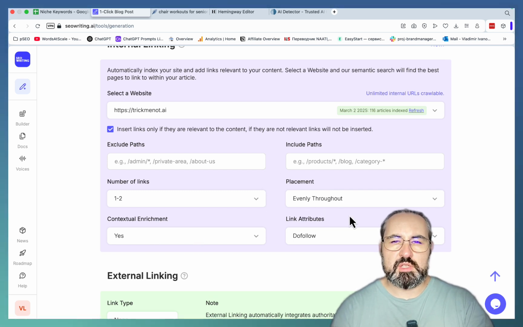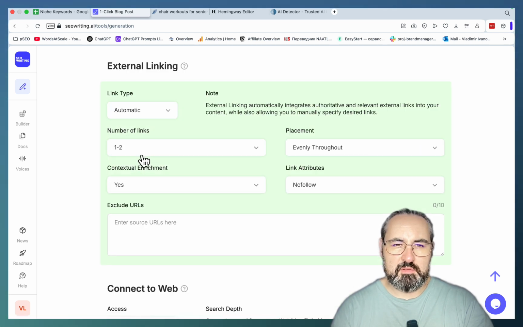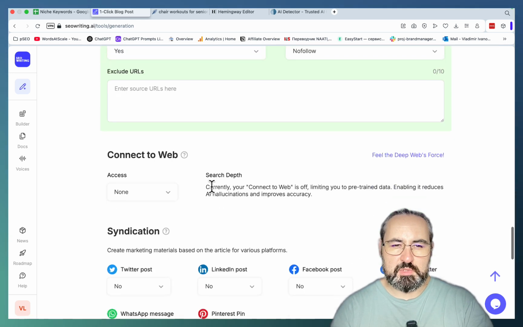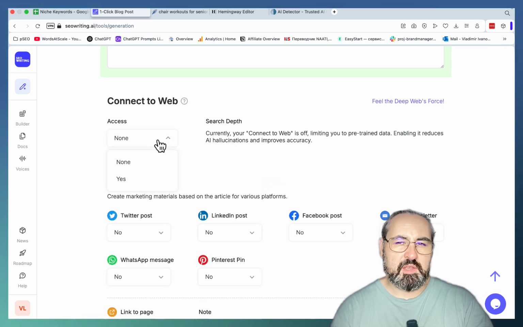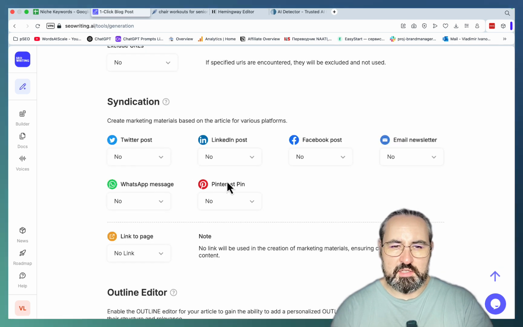And this is important. If you have a fresh domain, SEO Writing needs to parse the articles in order to link out to them. So if you don't have any articles, it will not be able to do that. I will say yes to external linking. This way you'll get links to authority resources in your niche, placement evenly throughout, contextual enrichment, yes. I can't really think of a situation where you will not click yes here, so always connect to web. I don't need any syndication.